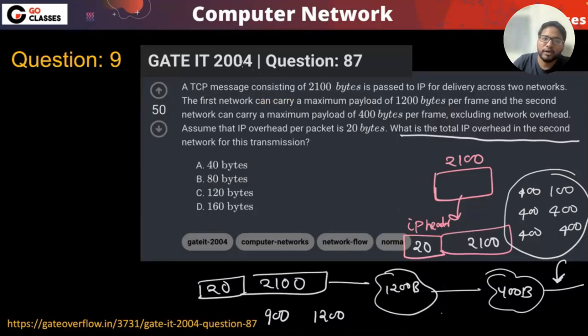Okay. So if you are a little bit confused about this particular term, the TCP message containing these many bytes, is this including the header or not including the header? Don't worry about this TCP UDP terminology. There is different terminology at TCP UDP, and there is different terminology at the network layer, which we will talk about later.